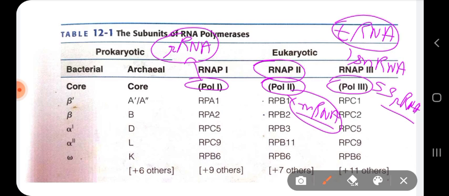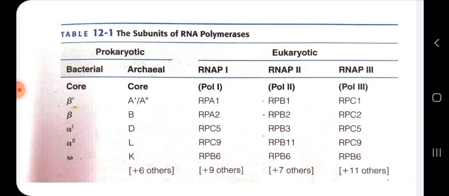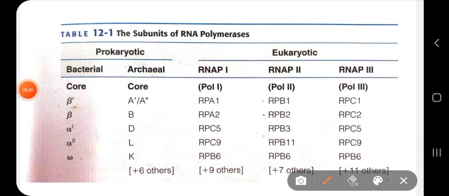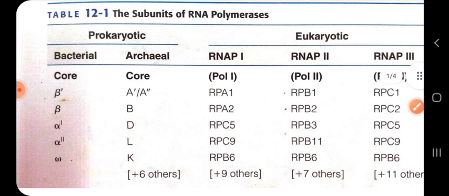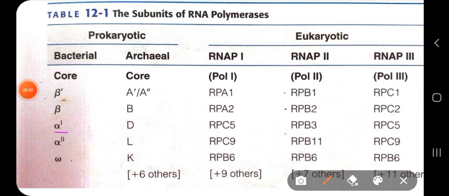Now, comparing with the bacterial RNA polymerase, the core part, the main important part of bacterial RNA polymerase, has two copies of the alpha subunit. You can see here, I am zooming it. So it consists of two alpha subunits, alpha 1 and alpha 2.